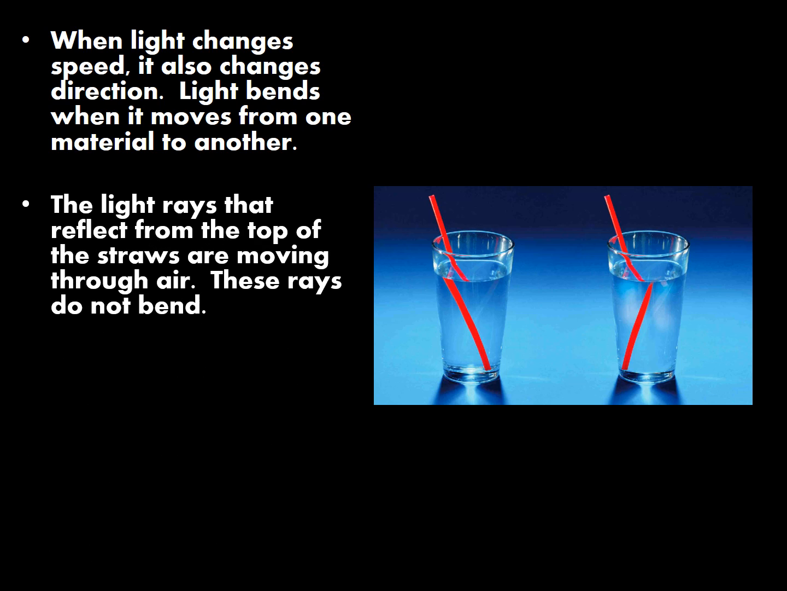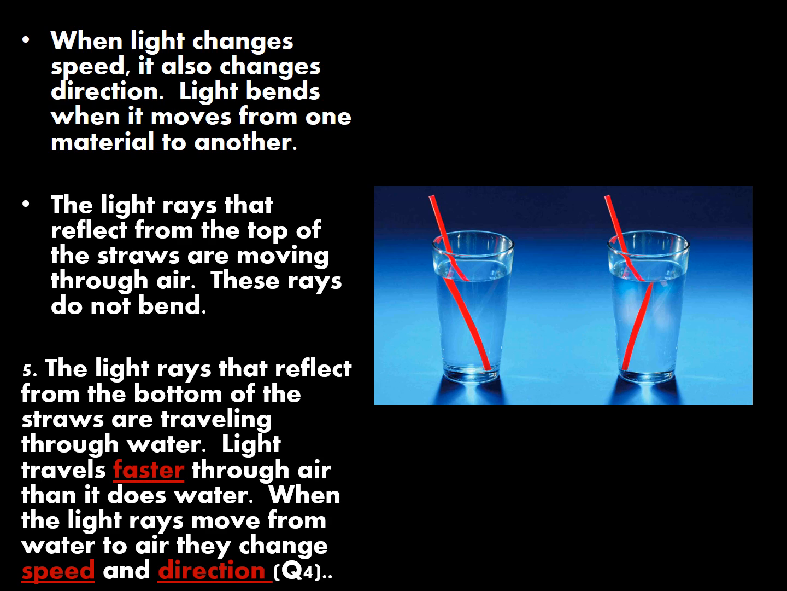The light rays that reflect from the top of the straws are moving through air. These rays do not bend. The light rays that reflect from the bottom of the straw are traveling through water. Light travels faster through air than it does water. When the light rays move from the water to the air, they change speed and direction. So write those down for question 4 in your notes.